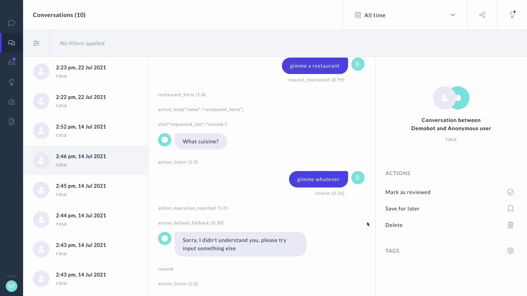So when you're reviewing these conversations, I do highly recommend trying to imagine what it's like to be the user in this situation and what that user might need. A little bit of empathy really goes a long way here. Having said that, there is one extra thing that you could do from inside of Rasa X to find these examples. Notice how, yes, we are predicting an intent here, but it's not like the confidence is very high.